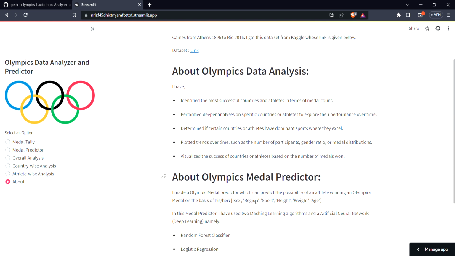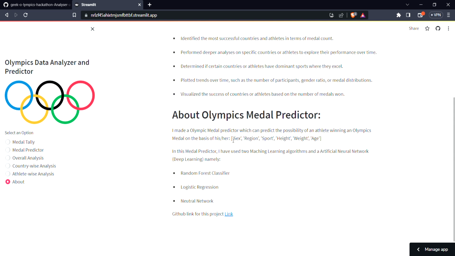And this is about my medal predictor, the Olympic medal predictor that I made, which can predict the possibility of an athlete winning an Olympic medal on the basis of these many attributes. I've used two machine learning algorithms and an artificial neural network, which are given here. And the GitHub link for this project is also given here. In the same GitHub link, I have also uploaded my Jupyter notebook corresponding to the data analysis and the medal predictor part. I have done all the necessary feature engineering tasks that were necessary to clean my dataset for training my model.